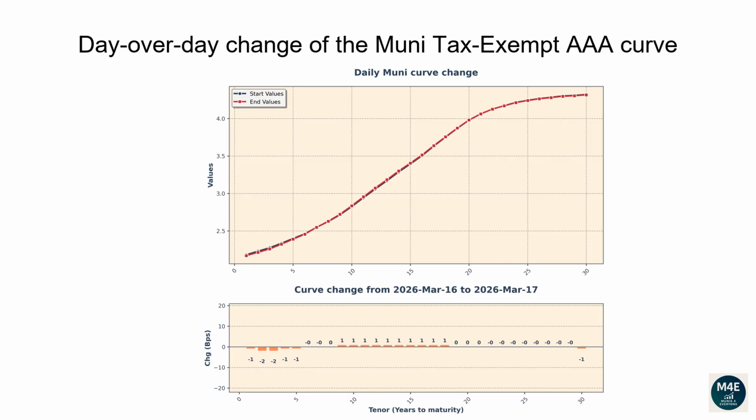The one-year tenor changed -1 basis points. The 2-year tenor changed -2 basis points. The 5-year tenor changed -1 basis points. The 10-year tenor changed 1 basis points. The 20-year tenor changed 0 basis points. The 30-year tenor changed -1 basis points.